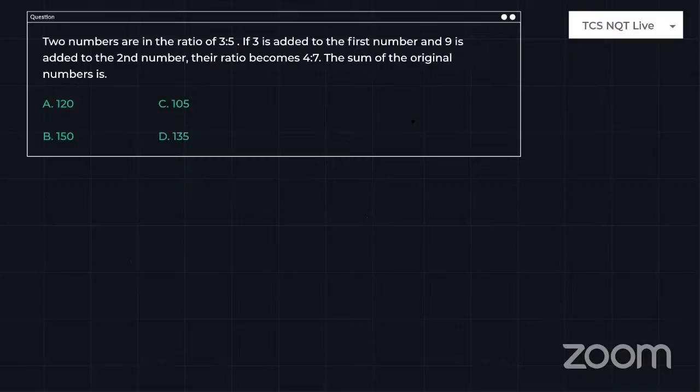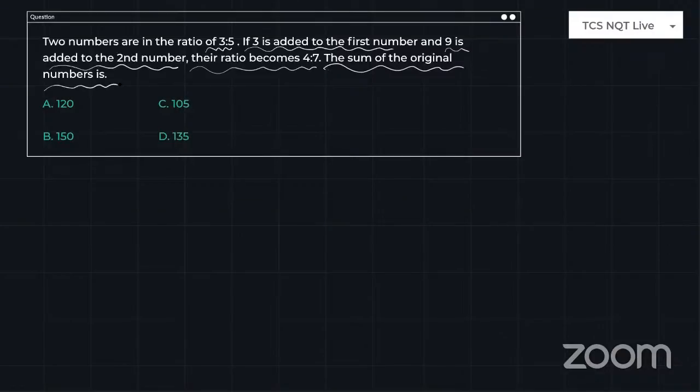Just look into the next problem. Two numbers are in the ratio 3:5. 3 is added to the first number and 9 is added to the second number. Their ratio becomes 4:7. The sum of the original numbers is? So let's try to do this problem in just 20 seconds.